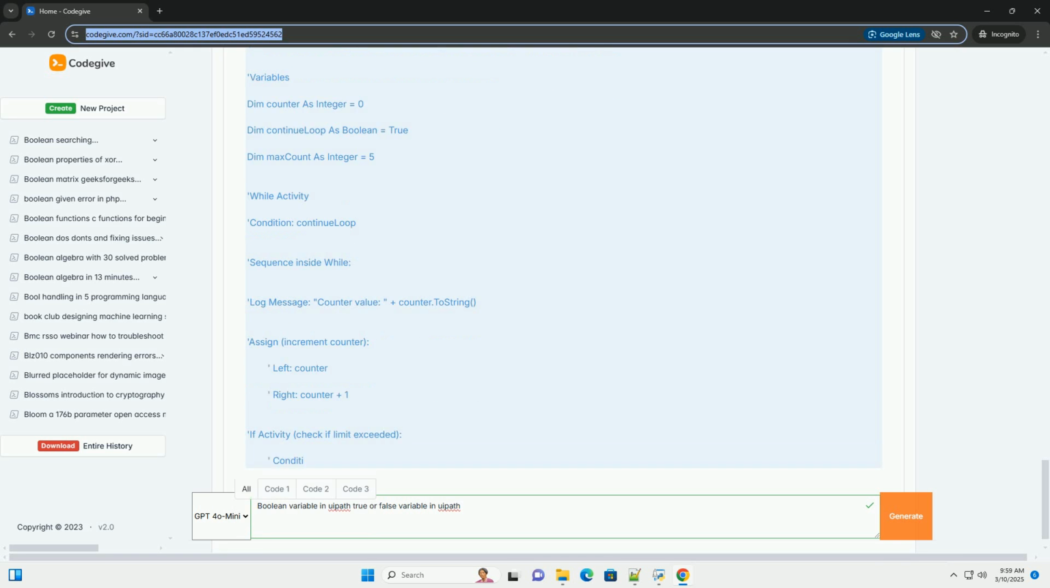8. Debugging Boolean variables. Breakpoints. Use breakpoints in UiPath Studio to pause execution at specific points in your workflow. Watch panel. Add Boolean variables to the watch panel to monitor their values as the workflow executes. Log messages. Add Log Message activities to output the values of Boolean variables at strategic points in your workflow. Use the Trace level for detailed debugging output.